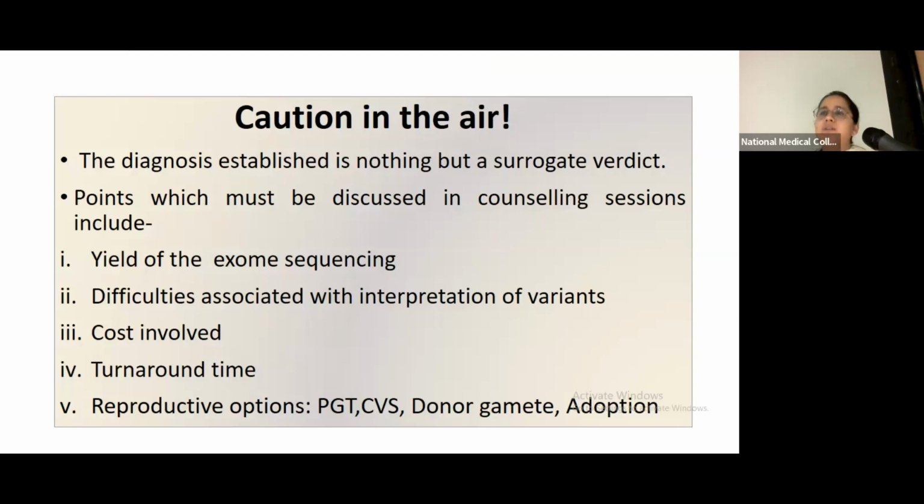So in such scenarios, counseling, both pre-test and post-test, is needed. We have to explain the yield of the sequencing in such cases. We explain the difficulties associated with the interpretation of variants, especially variants of uncertain significance. We talk to them about the cost involved in sequencing to rule out the VUS. We have to talk about the turnaround time, because many of them will be planning pregnancies, and the reproductive options available to them, even if they do not choose to undergo such testing, that is donor gamete or adoption, which actually reduces their risk.